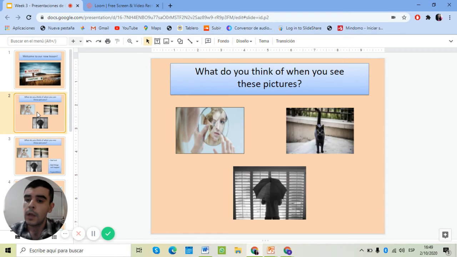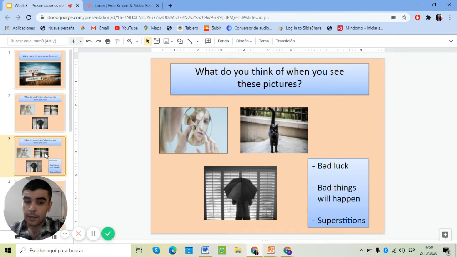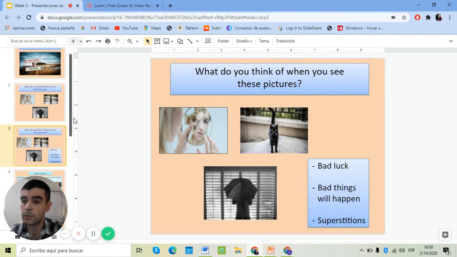So first of all, I want you to see these pictures here. What do you think of when you see them? For example, here we have a broken mirror. Here we have a black cat, and here we have a person who's opening an umbrella inside his house. What do you think of when you see these pictures? If you think of bad luck, if you think that bad things will happen, or if you think about superstitions, you nailed it, because today we're going to talk about superstitions, right?